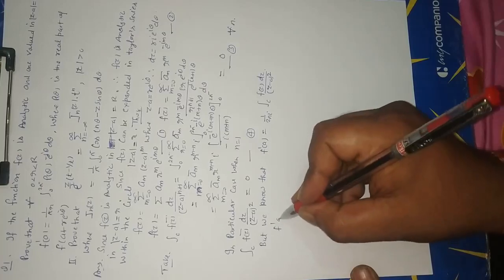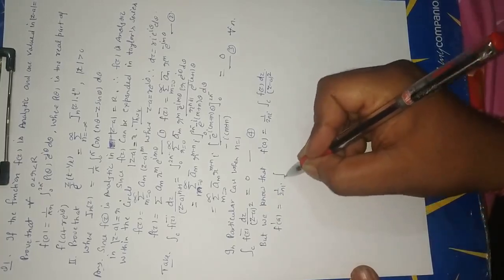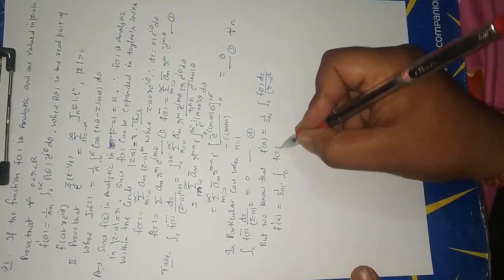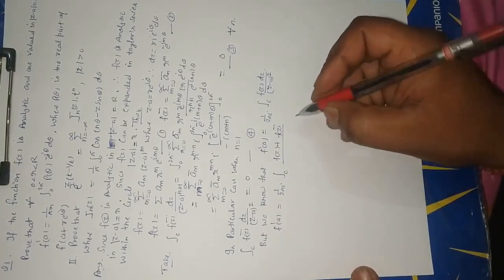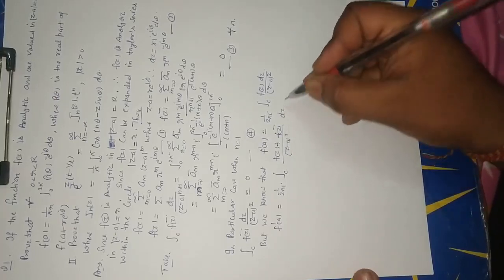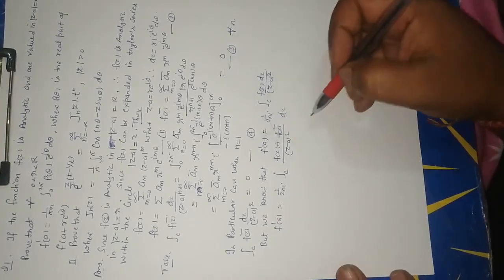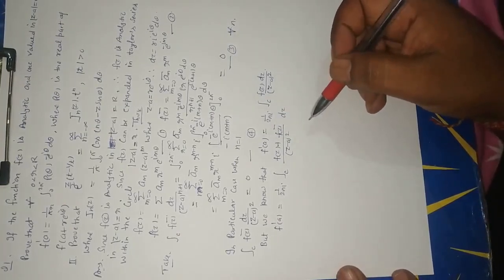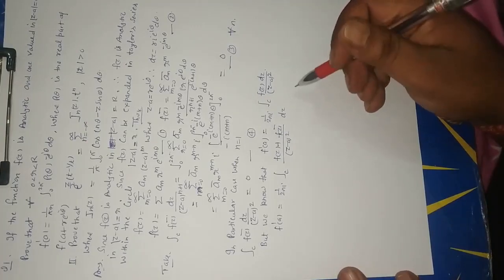Now f dash a is equal to 1 upon 2 pi i integration over C of f(z) plus f(z) bar upon (z minus a) whole square dz. By using equation number 4, the value of integration f(z) bar dz upon (z minus a) whole square will also be 0.